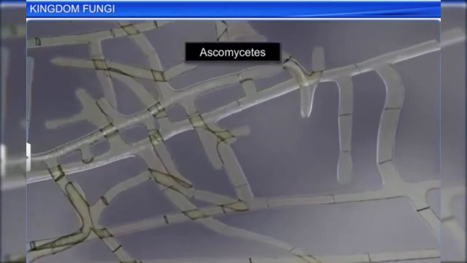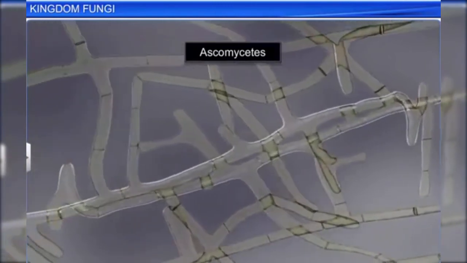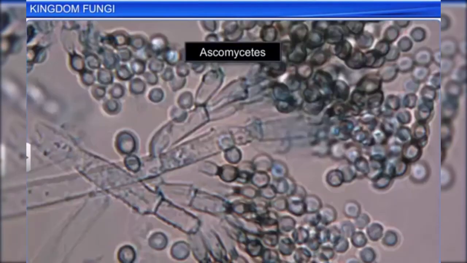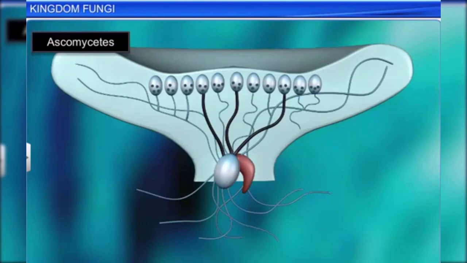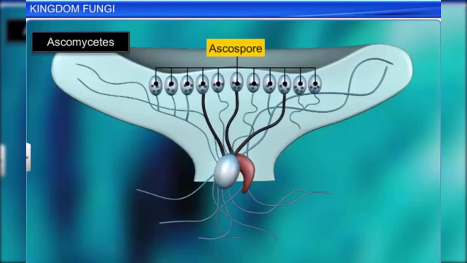Ascomycetes have branched and septate mycelium. They reproduce asexually by spores called conidia that are produced exogenously on special mycelium called conidiophores. Sexually, they reproduce through spores called ascospores that are produced endogenously in sac-like asci.